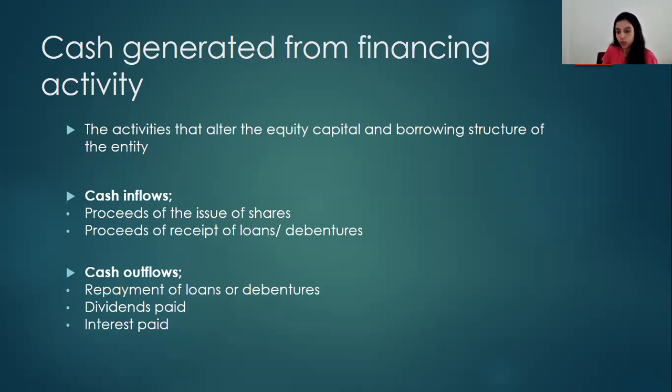But whenever you issue shares, you issue your own company's equity instruments, then that comes under financing activity because it changes your company's equity capital and borrowing structure. So that part has to be distinguished properly to include it under the relevant heading. And if I am to give some examples under cash inflows, financing activity: proceeds of issue of shares, proceeds of receipts of loans or debentures, likewise. Cash outflows: repayment of loans and debentures, dividend paid, interest paid, etc.